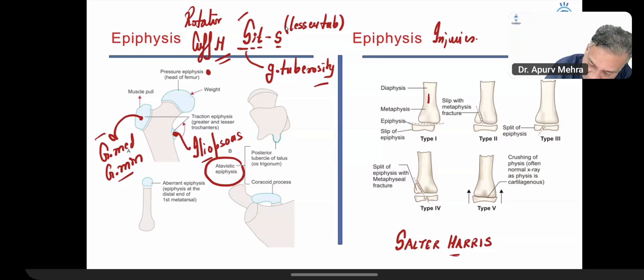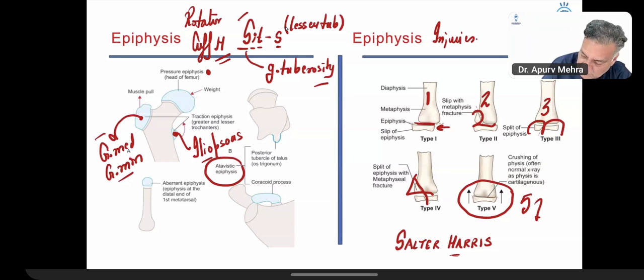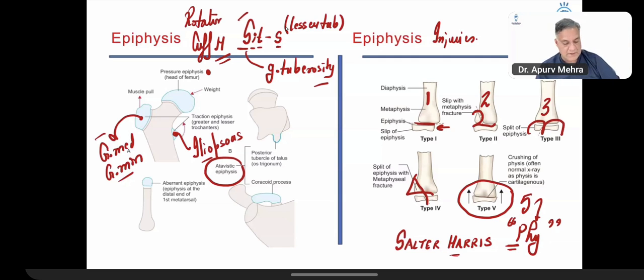So type 1 injury is when there is a slip of the epiphysis. Type 2 is a slip with a metaphyseal part. Type 3 is a split of the epiphysis. Type 4 is a split with a metaphyseal part. And type 5 is crushing of the physis. 5 is 5, the growth plate. So crushing of the physis.